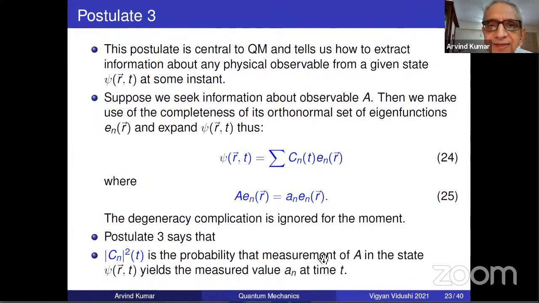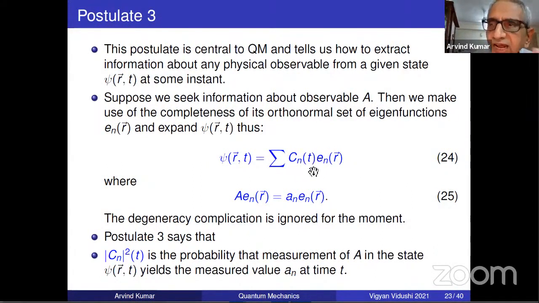Once you understand this eigenfunction equation, when it is e_n, the operator A gives you a_n. In an eigenfunction, according to the same postulate, it is definitely a_n, but psi need not be one of the e_n. Psi may be a superposition of them with some coefficients.